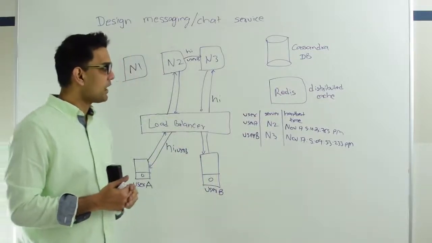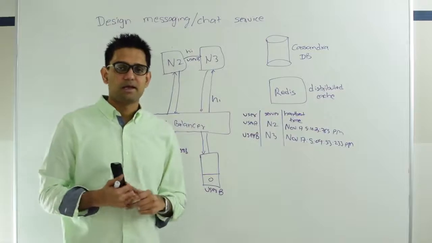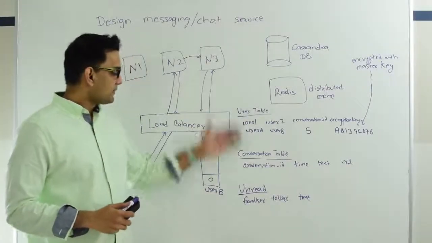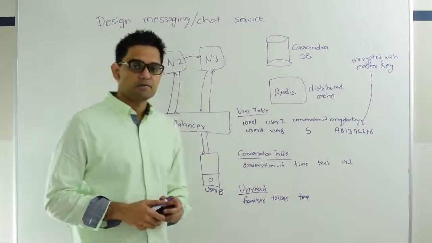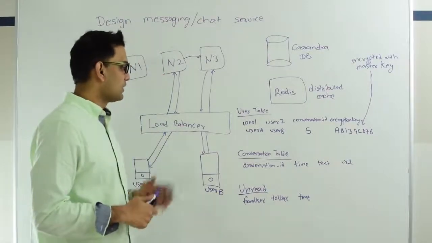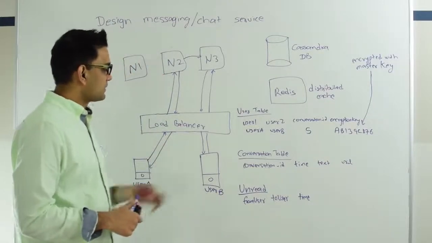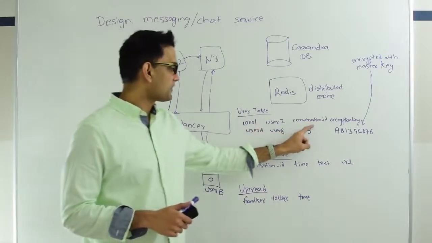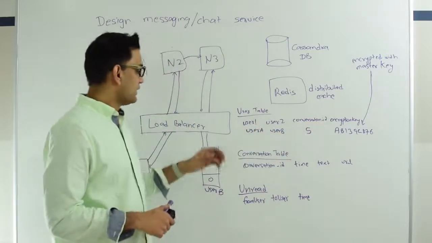Next, let's talk about how our database schema will look and how we are going to handle some of the security. These are the three bare minimum database tables which we will require to run this chat service. So first, let's look at the user table. There is user 1, user 2, conversation ID, and encryption key.